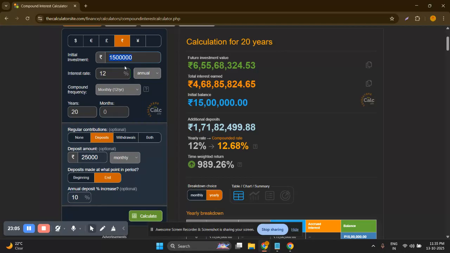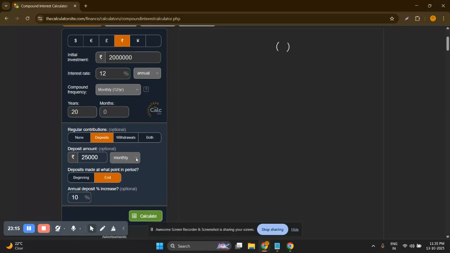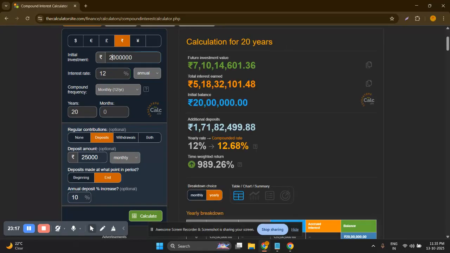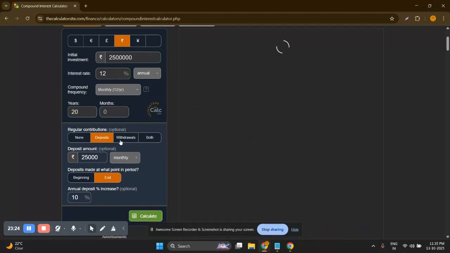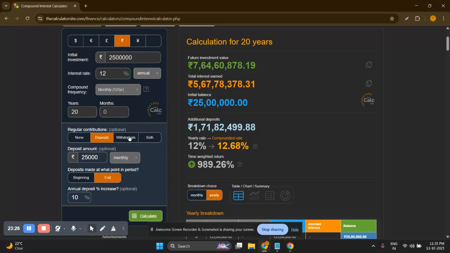So you have to increase your deposit amount by 5 lakh more, and you have to invest 20 lakh today with a 12% annual interest rate for 20 years with 50% of your salary, and you will gain 7 crore only. Now you have to again increase by 5 lakh rupees because it's gaining only 1 crore in one shot, and now you gain only 7 crore 64 lakh rupees.